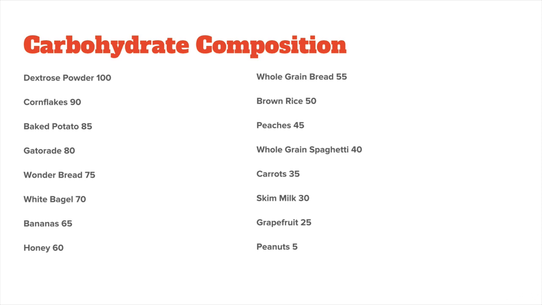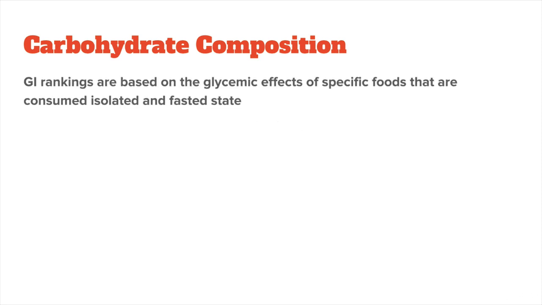And here's the problem. GI rankings are based on the glycemic effect of specific foods that are consumed isolated and in a fasted state. That means unless you eat first thing in the morning or after a long fast, you'll never be consuming your carbohydrates in a fasted state. And even then, a typical fitness meal plan always combines carbohydrates with fats and proteins.